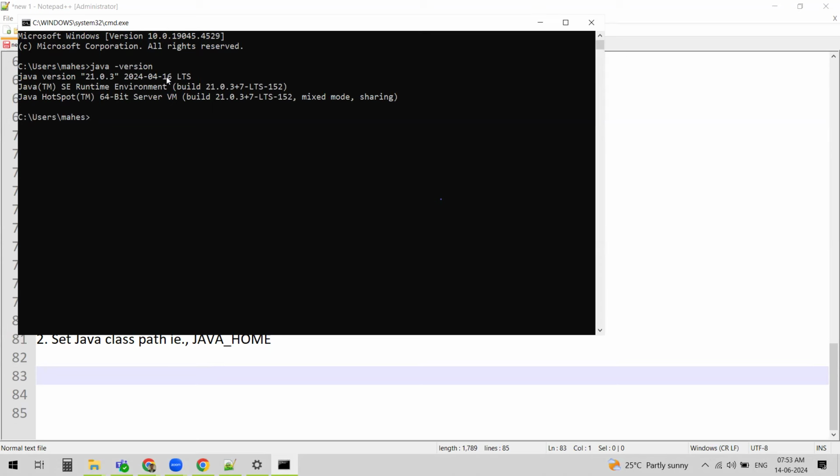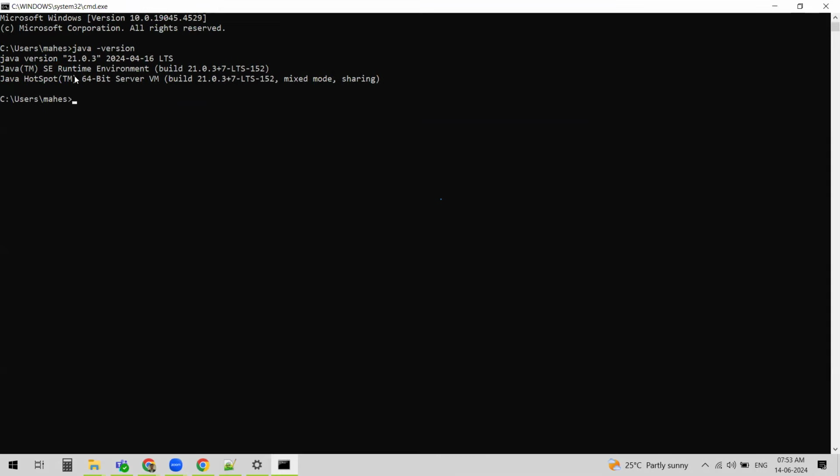It also says when the Java version was released. And you can observe LTS, which is long-term support. It also says that you have the JRE as well as the JDK, with Java HotSpot, and it mentions that it is an LTS version, a long-term supported version.